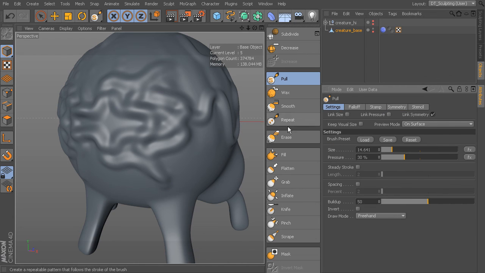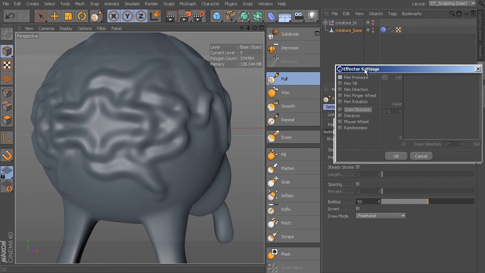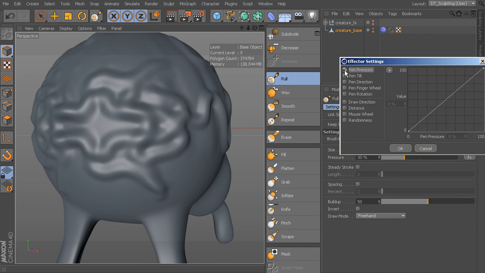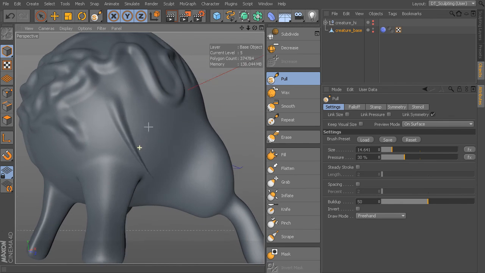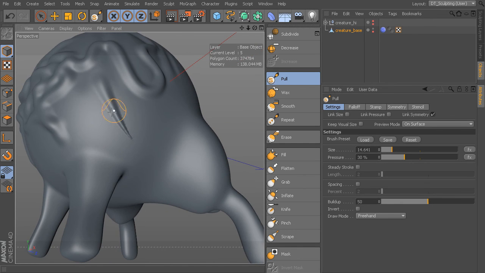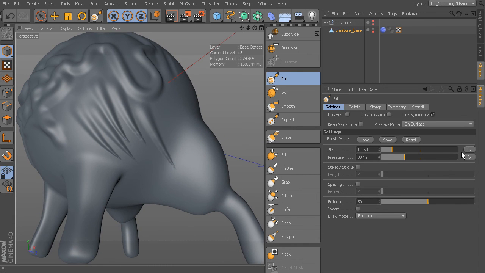Okay. One last thing to talk about really quickly is the fact that you can modulate your size and pressure by coming in here. There's an effector. You can actually modulate that based on your pen pressure, okay, based on the pen tilt. You can do it based on the distance, so you can have it fall off. Let's say I want the size to fall off based on the distance. So you can see if I drag across here, I get this cool little taper. Okay, I'm not doing anything special. I'm just dragging across, but as it gets to that distance, it tapers down that size. So that's something that you can change there as well, and you can modify the pressure in the same way.